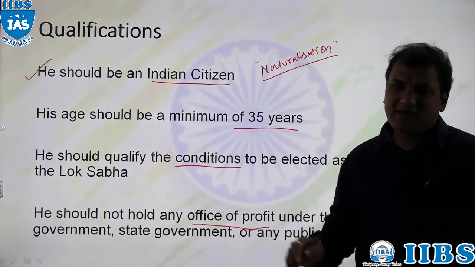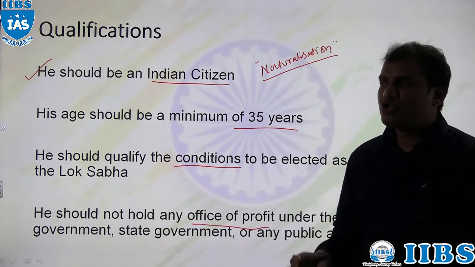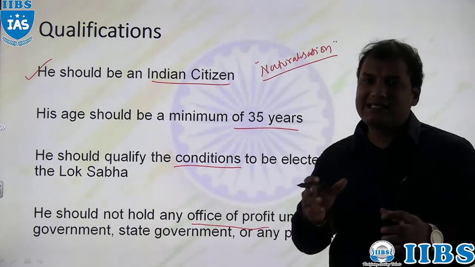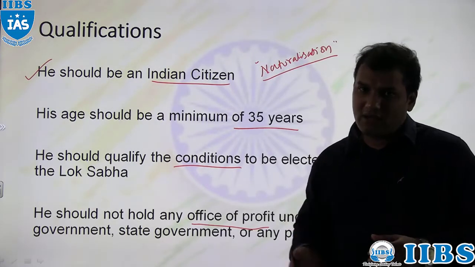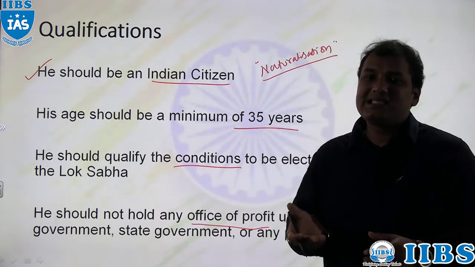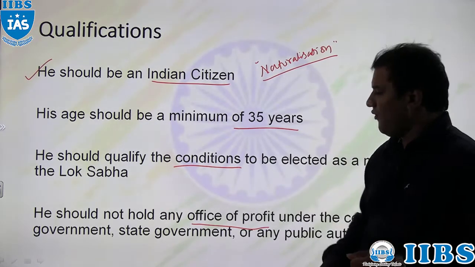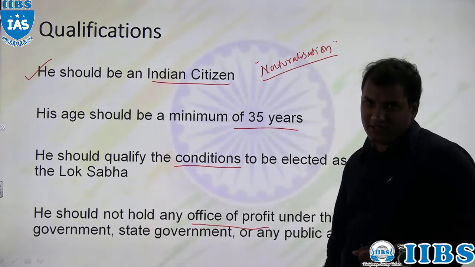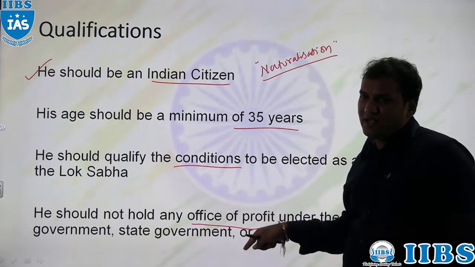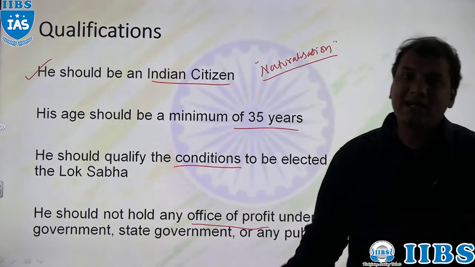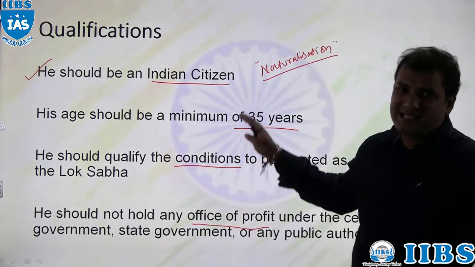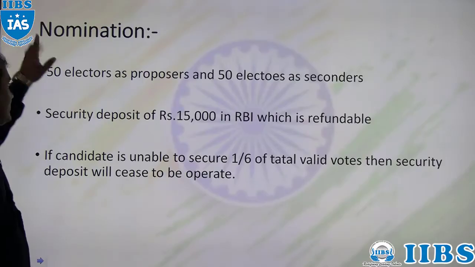In short, a person should not work in any government institution or government office where the person receives a salary from the government. So these are the qualifications for a person to contest the election of President of India.